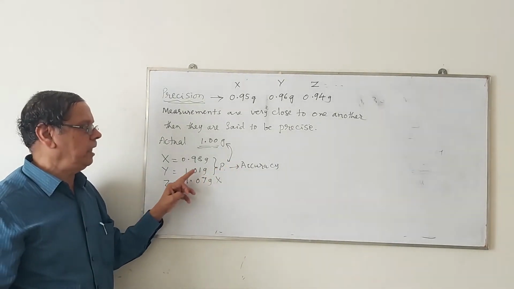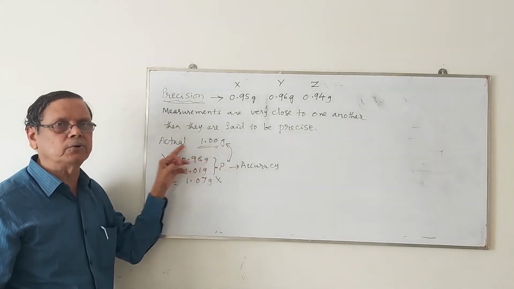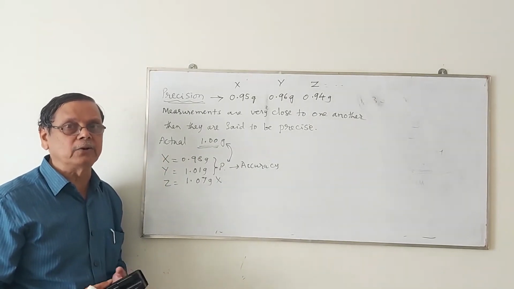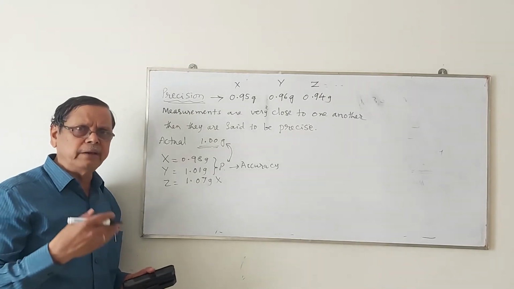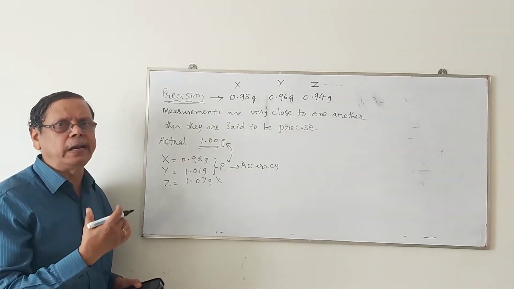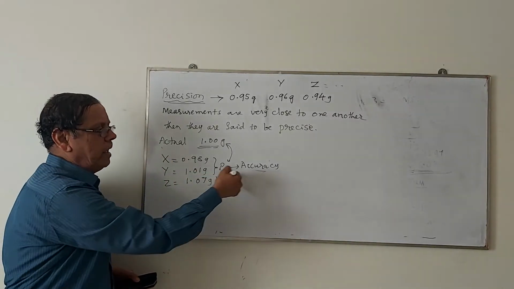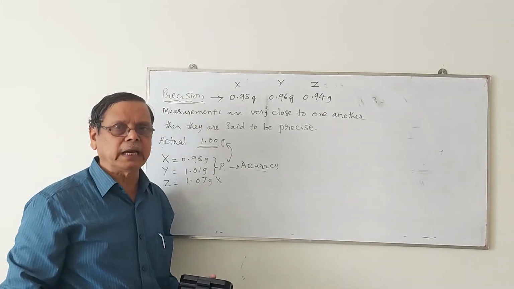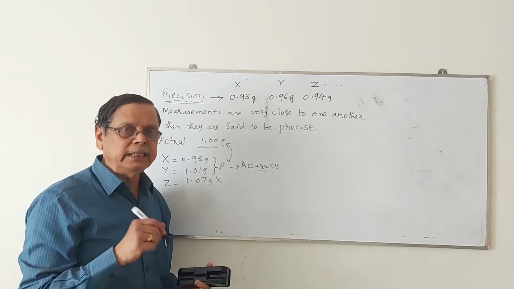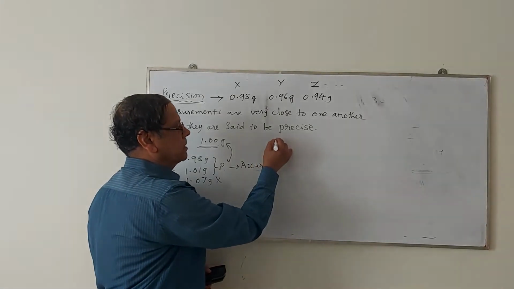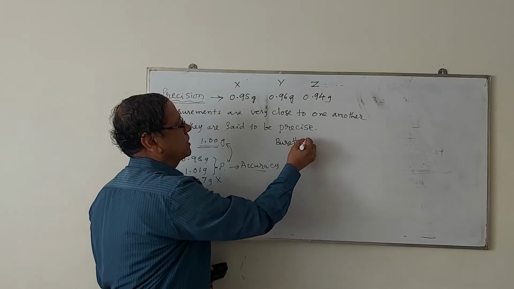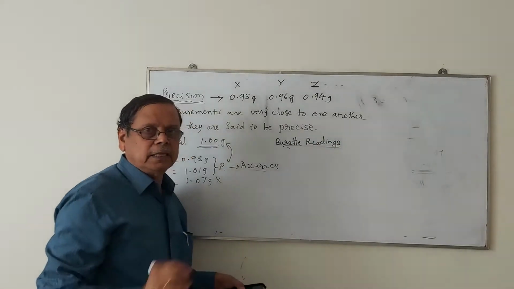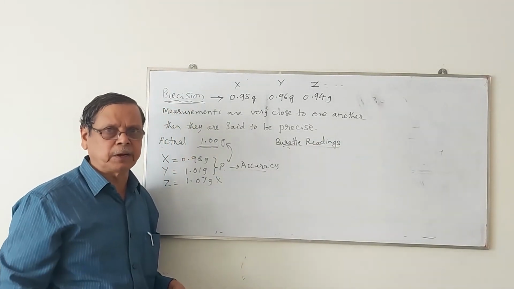Accuracy is a very close association, or a very close value, to the actual value. Then how do we say that it is the actual value that is measured? After so many measurements, if you get a constant value, then it is said to be an accurate value. Probably in the first year level, you will have volumetric analysis, that is called titrations. In the titrations, you will be getting burette readings. Along with the students, the teachers also do the similar experiments.